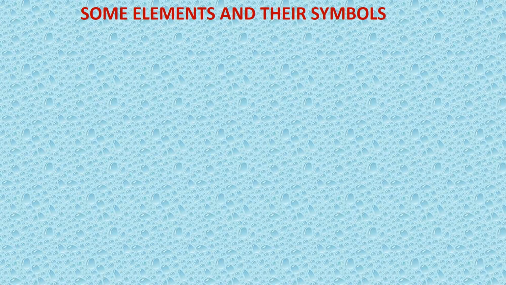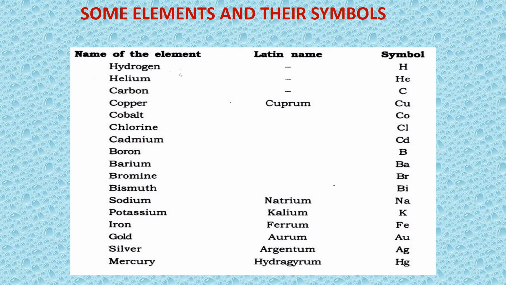So like that, we have some symbols: hydrogen H, helium He, carbon C, copper Cu, which comes from the Latin word cuprum, cobalt Co, chlorine Cl, cadmium Cd, boron B, barium Ba, bromine Br, bismuth Bi. Now these six are coming from Latin words, which is why the first letter is not there in the symbol.